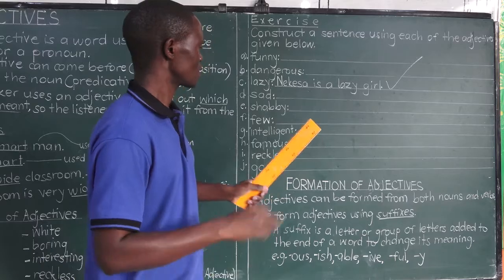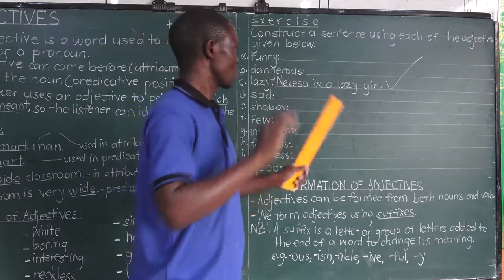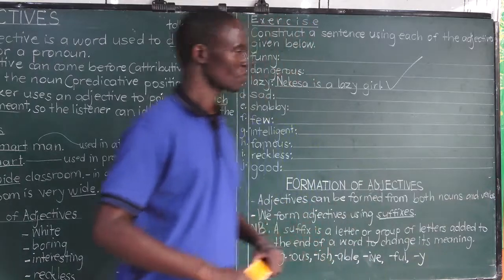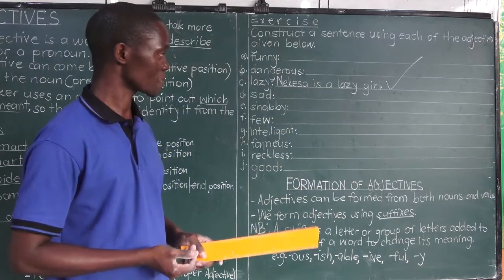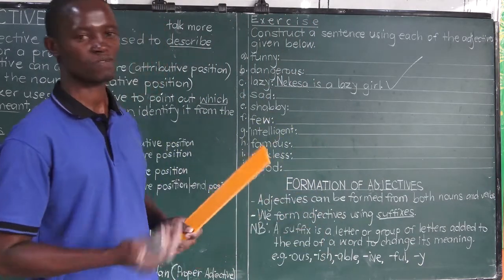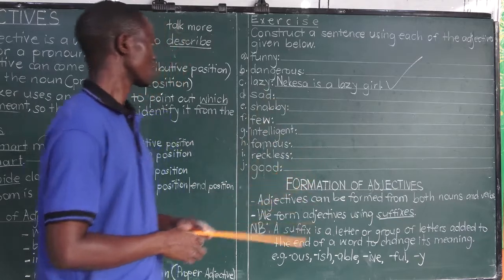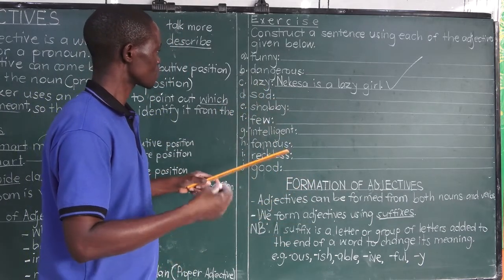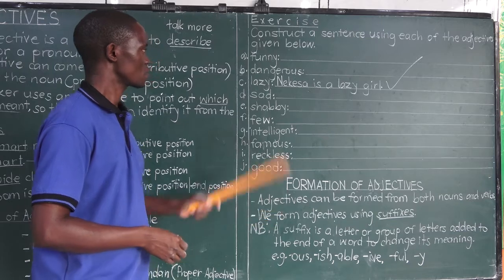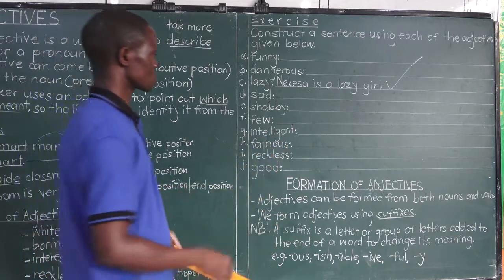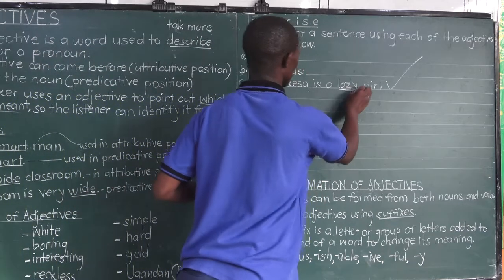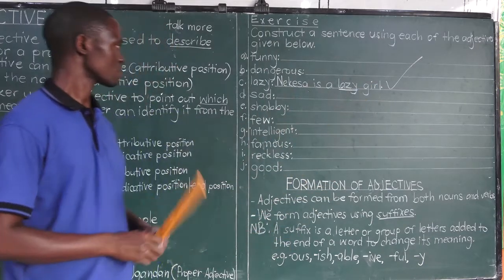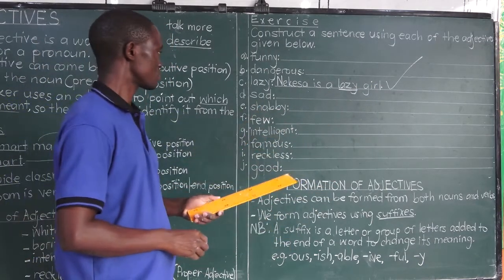So be accurate in your answering. Don't just try to fill the gap from here to the end. You may reach the end with a very wrong answer and maybe some wrong spellings. So you have to be careful. Lazy has been used in the sentence. Nekesa is a lazy girl. I have used the adjective lazy the right way, and that's enough, and I have punctuated well. That's what I want you to do as you attempt another question here.